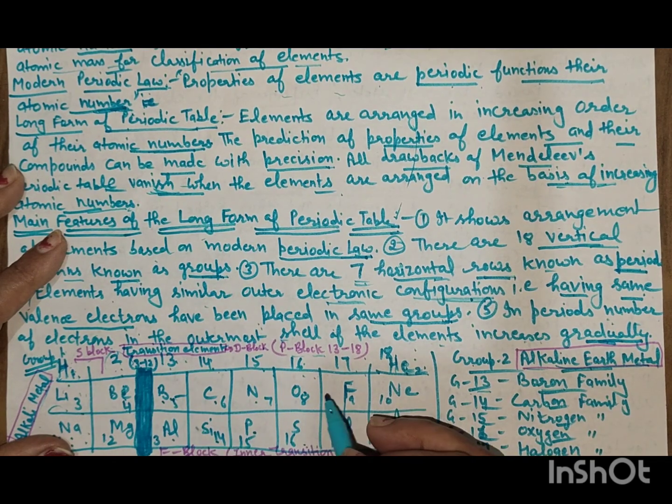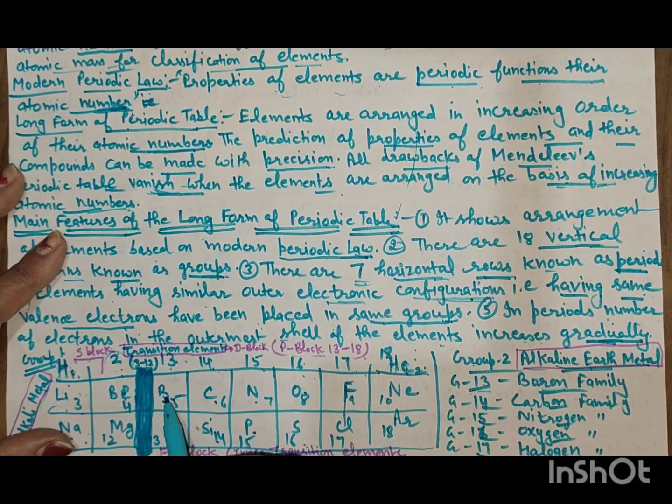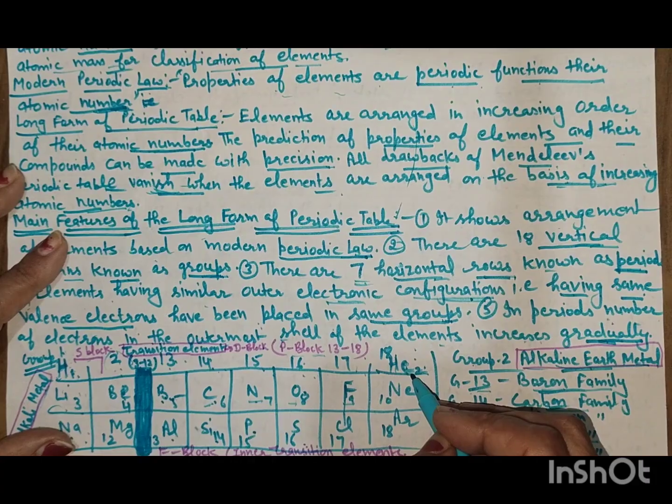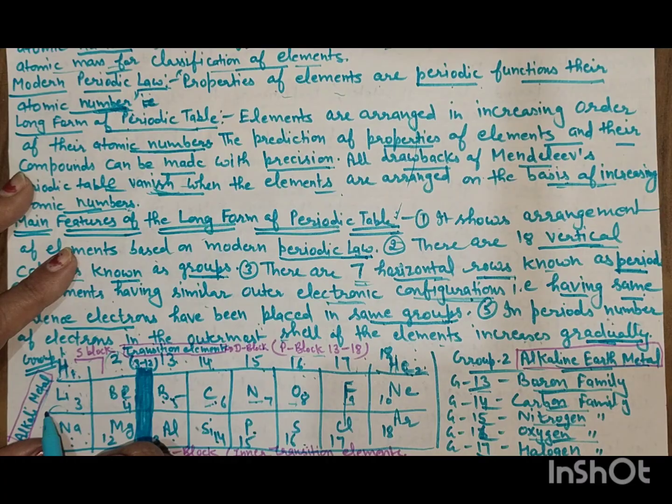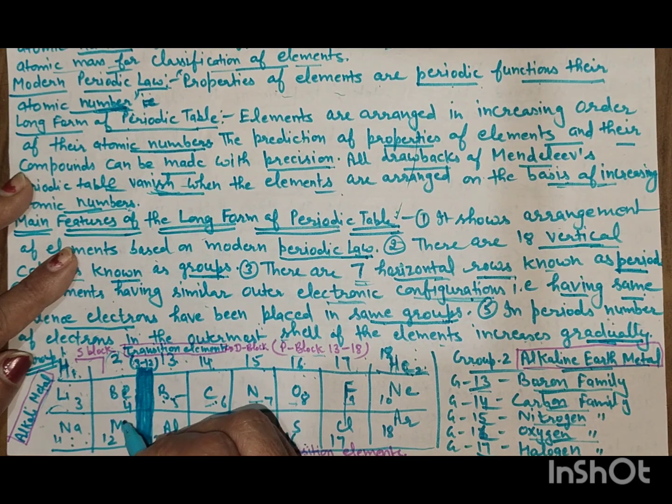They are named according to the first element. Here is boron, so group 13 is called the boron family, then carbon family, nitrogen family, oxygen family, and then fluorine; group 17 is called halogens and group 18 is the noble gases. The first group is called the alkali metals because they form alkalis. The second group is called the alkaline earth metals because they are obtained in the earth's crust.